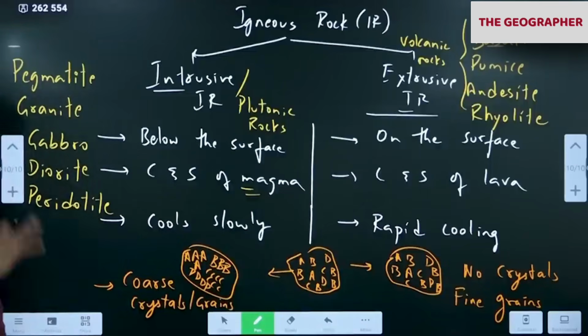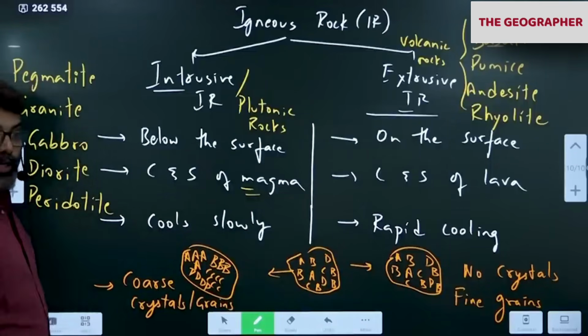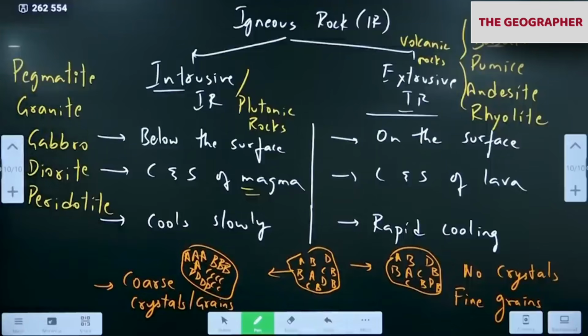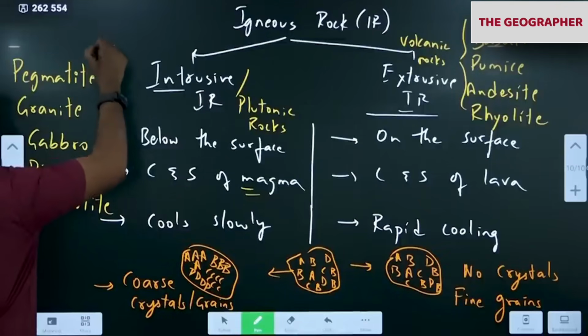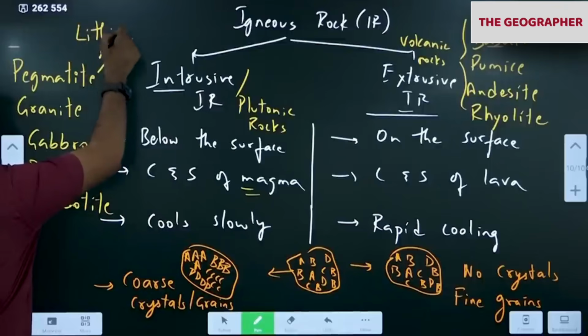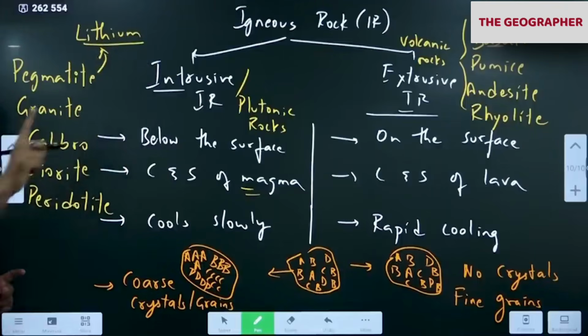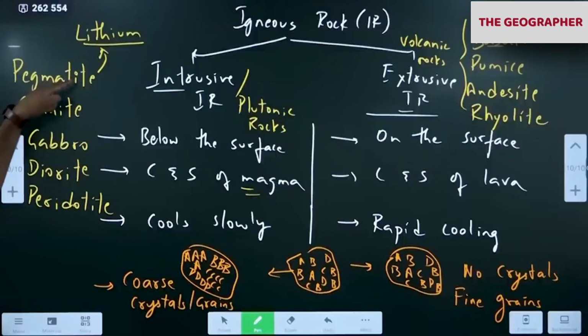I'll tell you one interesting thing. I am usually expecting this in the paper. If it comes, mark it as very important. You see this word pegmatite. You remember this, it will come in the paper. This is the one that contains lithium. It is a source rock of lithium. Lithium is either found directly in this rock, or after weathering in some other place. Which is the source rock?